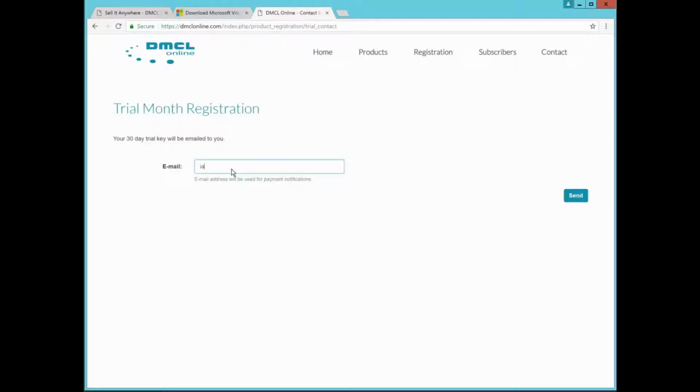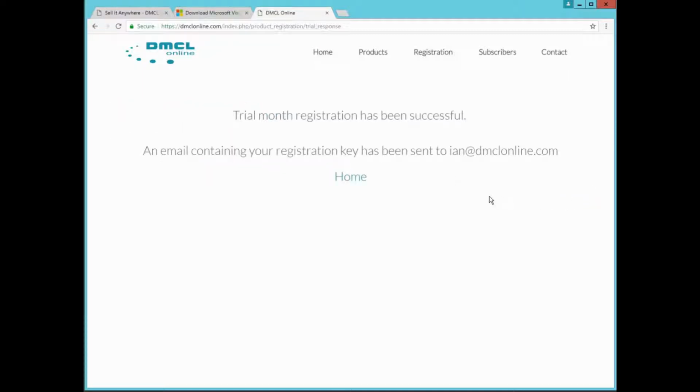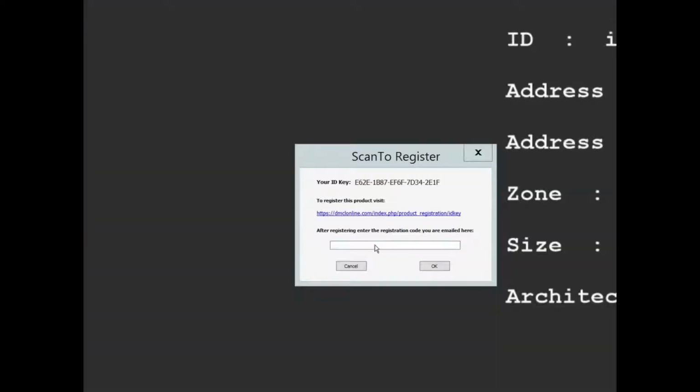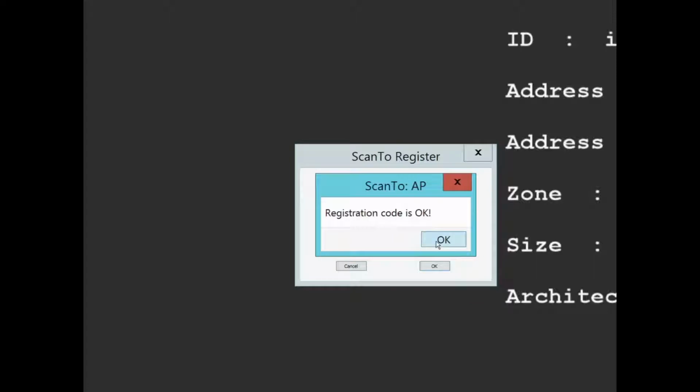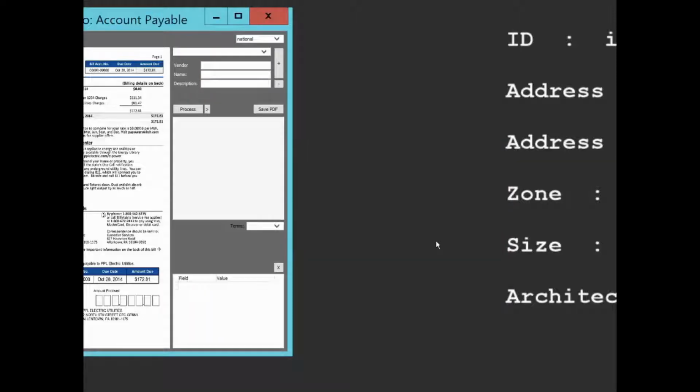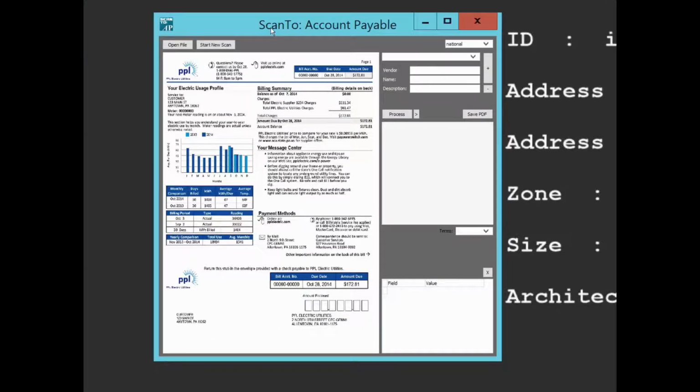Please type in your email, as we will send the key to your email. If you do not find the email, please check your spam folder. Copy the registration key and paste it into ScanTo. And everything worked.